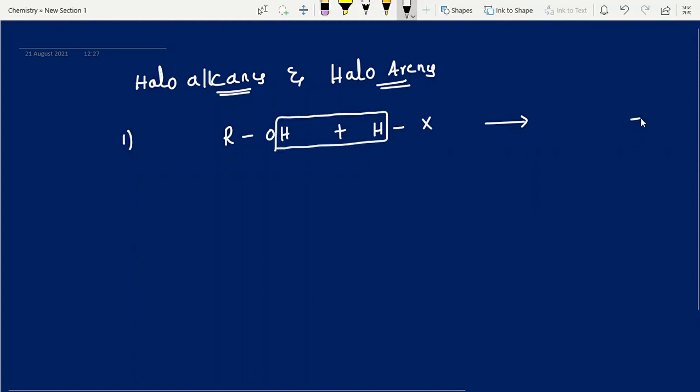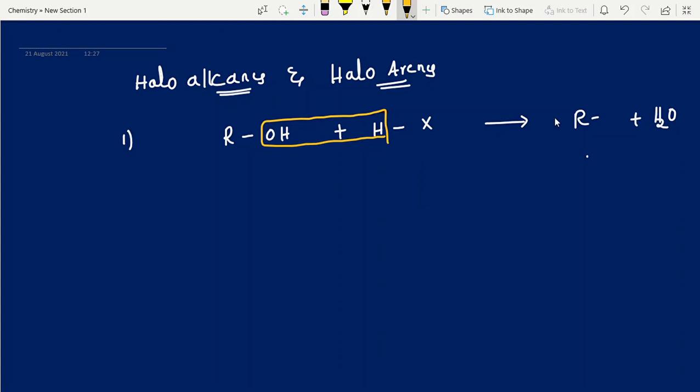Removing this, the byproduct is water and the main product is RX. This is alkyl halides preparation: ROH gives RX, with H2O removed. This is alkyl halides we are preparing.